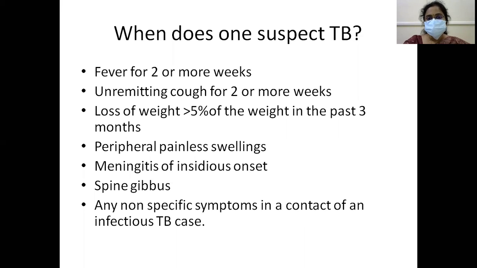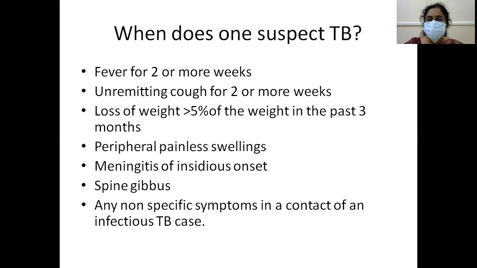Okay, when should you suspect that the child has TB? Fever for 2 or more weeks, unremitting cough for 2 or more weeks, loss of weight of 5% or more of body weight in the past 3 months, peripheral painless swellings such as cold abscess and lymph nodes, meningitis of insidious onset, spine gibbus, and any non-specific symptoms in a contact of an infectious TB case.